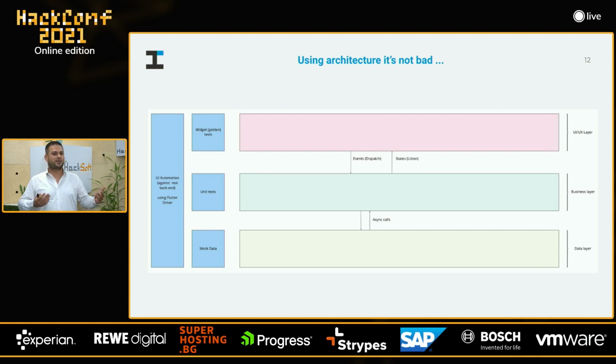So let's first start with the communication between the UI layer and the business layer. From the UI layer, what we do is that we just push some events, such as button taps, typing on the keyboard, etc. And then we can listen for state changes. So we can react to those state changes, and we can rebuild the UI components accordingly.